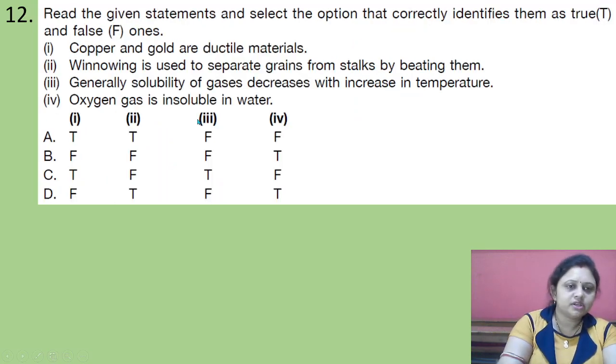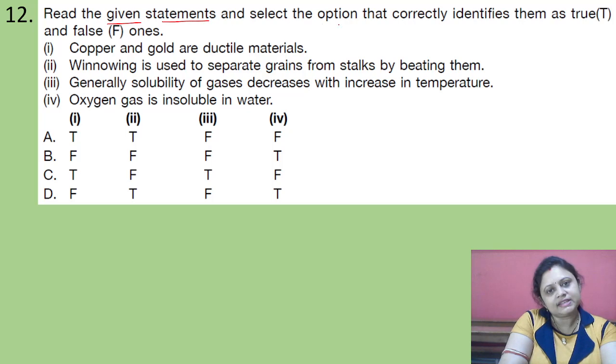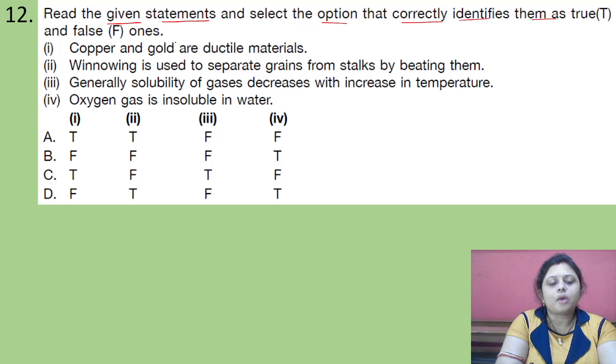Coming to the next question, read the given statements and select the option that correctly identifies them as true and false ones. 1. Copper and gold are ductile materials. 2. Winnowing is used to separate grain from stalks by beating them. 3. Generally, solubility of gases decreases with increase in temperature. 4. Oxygen gas is insoluble in water. Options for 1, 2, 3, 4 are A, TTFF, B, FFFT, C, TFTF, D, FTFT. Okay, so we have to find the true and false ones.